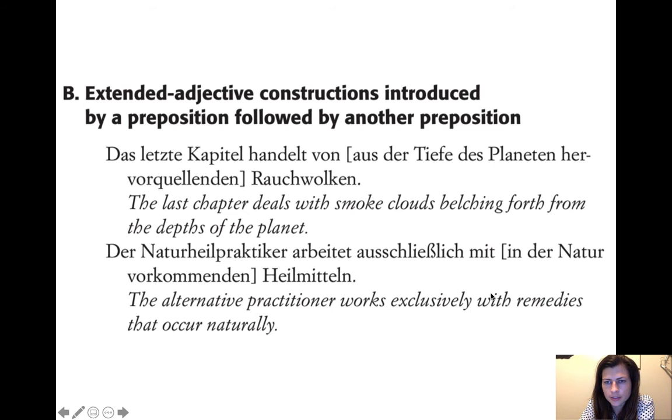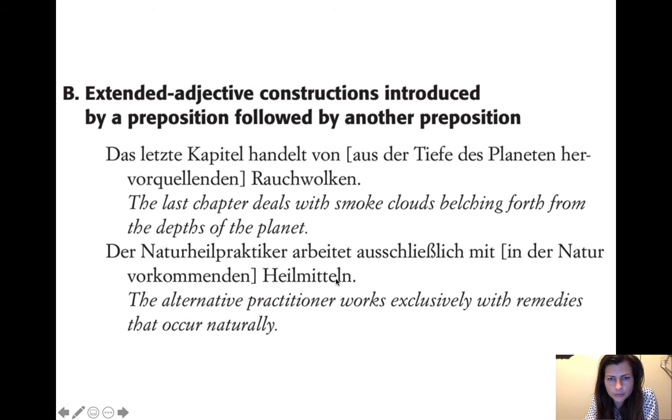Mit, same as English, and then we've got our extended adjective construction in der Natur vorkommenden, which is occurring naturally in nature. It's a present participle, so occurring in nature, yeah. Occurring in nature, and then remedies, right?